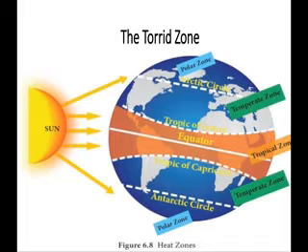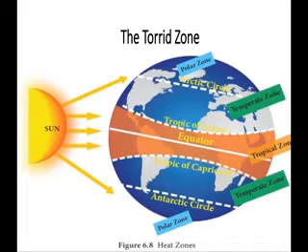It is the hottest zone of the earth, and it lies on both sides of the equator, as I told. This area is known as the tropic or the tropical zone or the torrid zone.